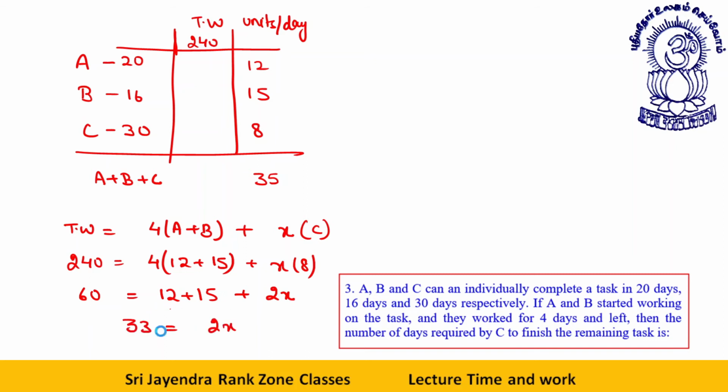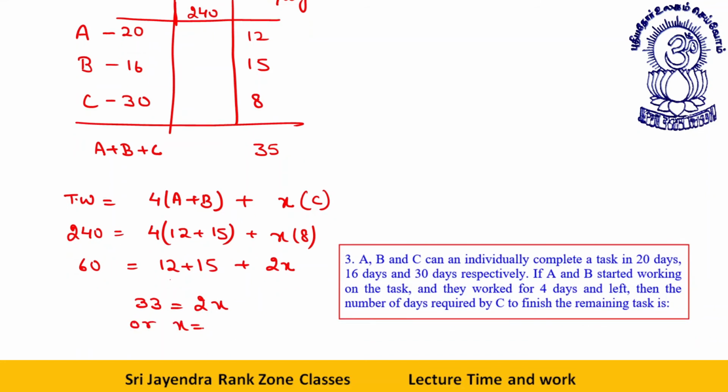Getting it, dear students? 33 is equal to 2x, or I can say x is equal to 16.5 days. Therefore, C will finish the remaining work in 16.5 days. Next, let's move ahead.